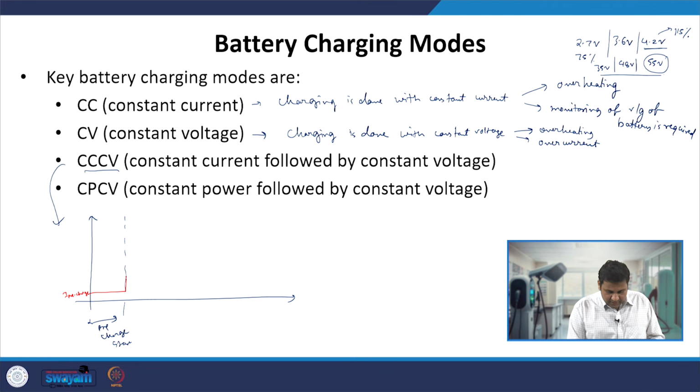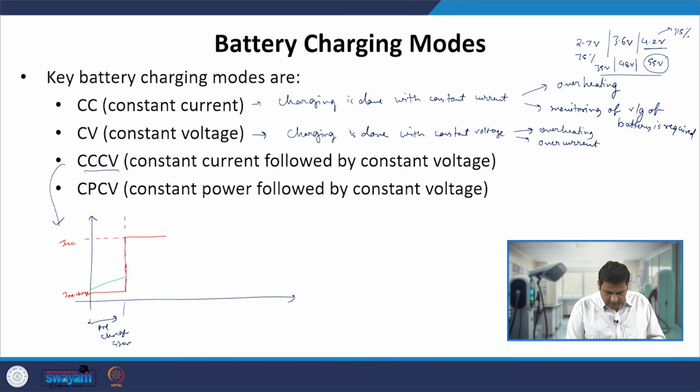And then after that the battery current is kept constant, and we can name this ICC, the constant current. During this time, since our current is kept at a small value, our voltage goes with a small slope.